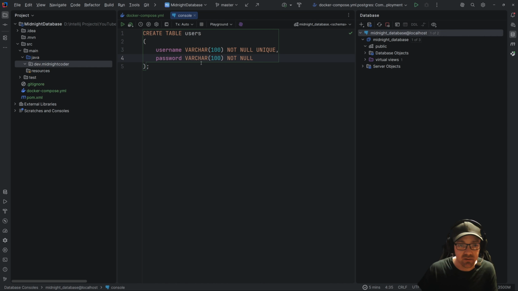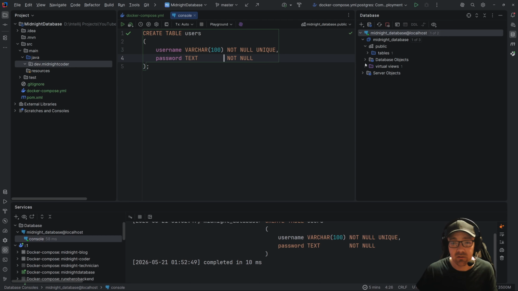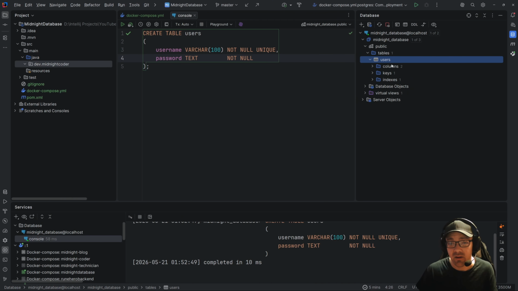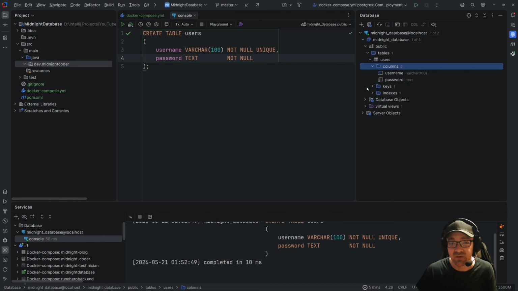Basically that, yes, except I'm just going to call this text. I forget exactly the reason behind that. Let's not think too deep into it. All right, so now that we have this, we're going to hit run. Everything's going to be good. We'll see that we have a table completed, and that table has some columns.